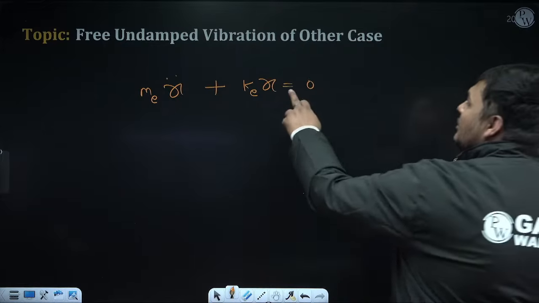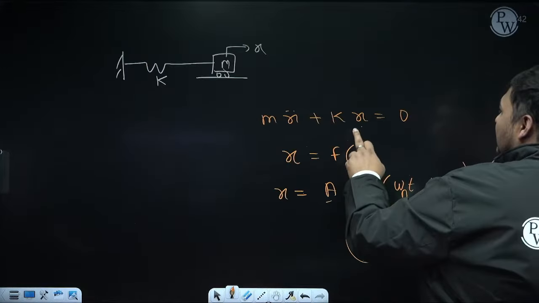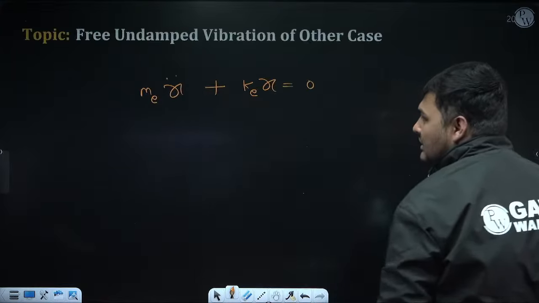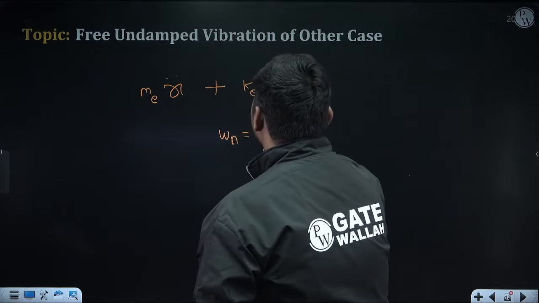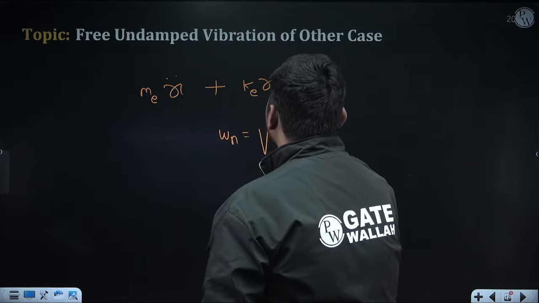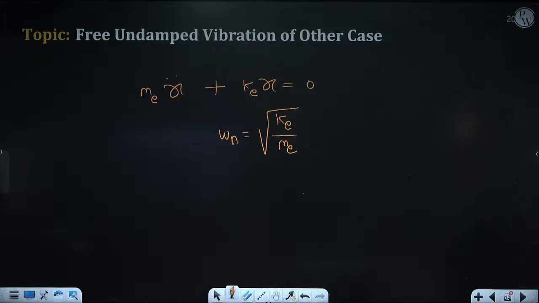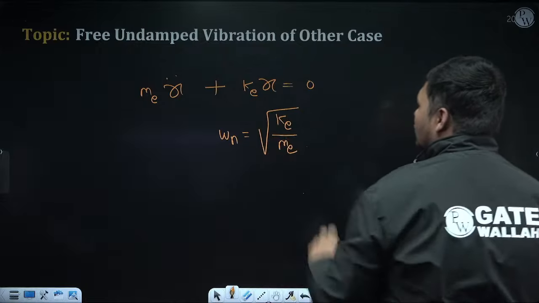But if you are assuming the coefficient of x is ke, the coefficient of x double dot is me, can I say the equation is like this? Only the difference is instead of k, ke is coming, instead of m, me is coming. So fine, now you can calculate omega n also. Like for the general case, omega n was root k by m. Can I say for the other case, omega n will be root ke by me? So if you want to calculate the natural frequency for the other case, use this equation root ke by me.